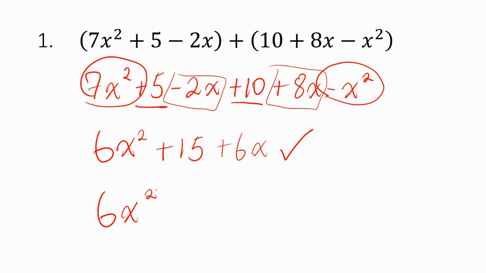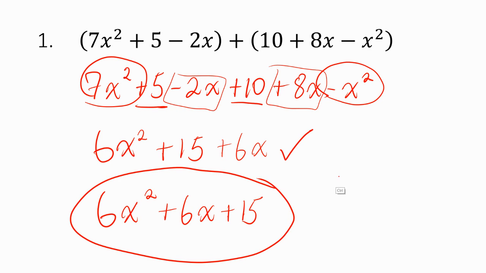That's perfect. But if I'm debating between 15 and 6x, which one should come next? This one has an exponent of 1. This one, I don't even see an x. So this one is actually going to come next. I need 6x to be the next term, and then 15 should come last. So your constant, your plain number, should always come last if you're in standard form. Okay, so on your homework, the answer to number 1 is the word dinner. The answer to number 1 is dinner. All right, we're going to move on.